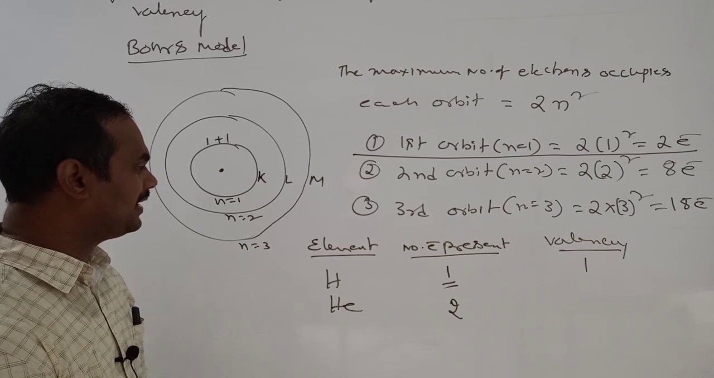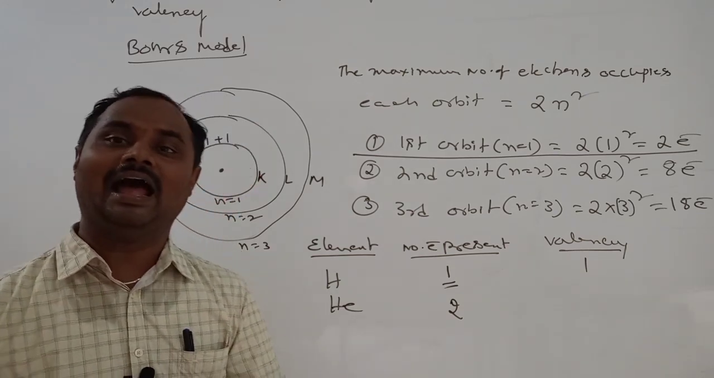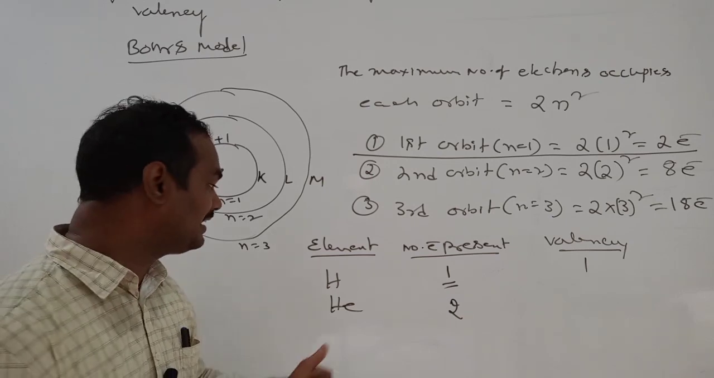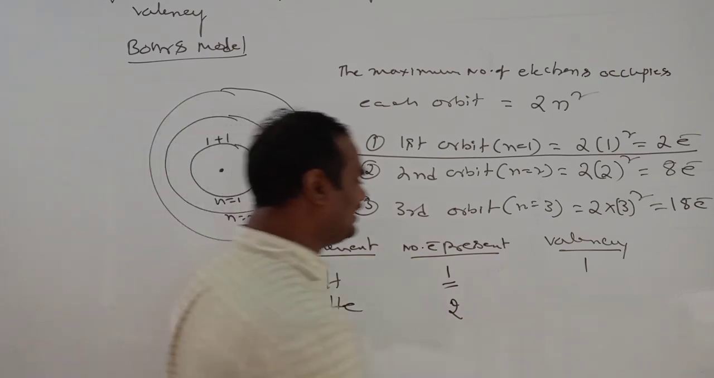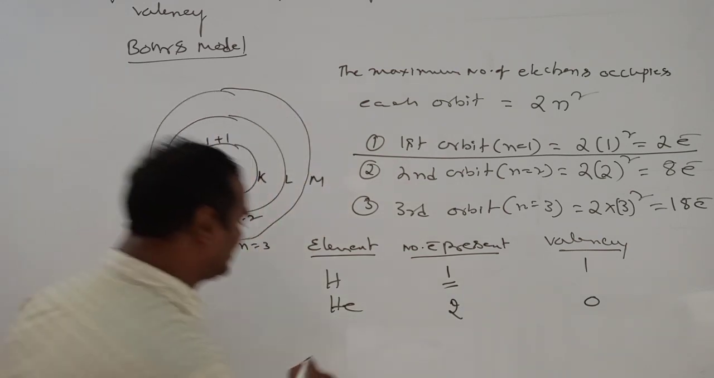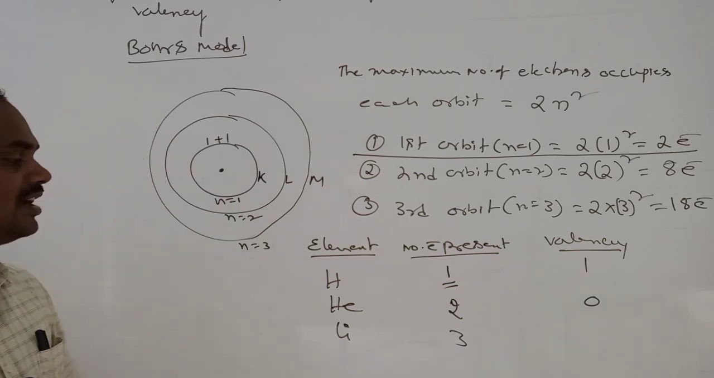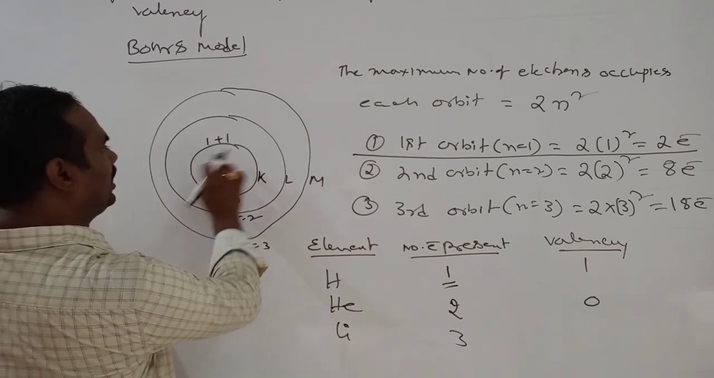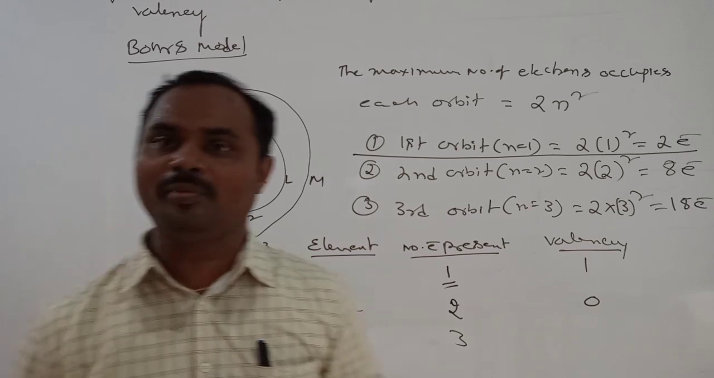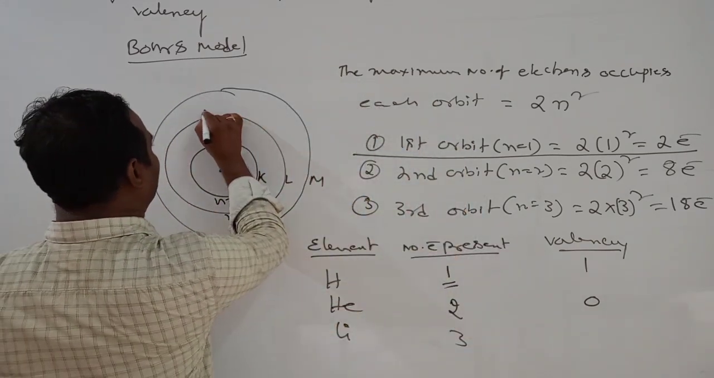That's why what will happen? This helium is not combined with any other atom's electron. So the combining capacity of this helium we are going to consider as 0. Lithium has atomic number 3. So how many electrons are there? 3 electrons. Here 2 electrons are in the first orbit. Extra, how many electrons are there? Only 1. That electron we can fill in